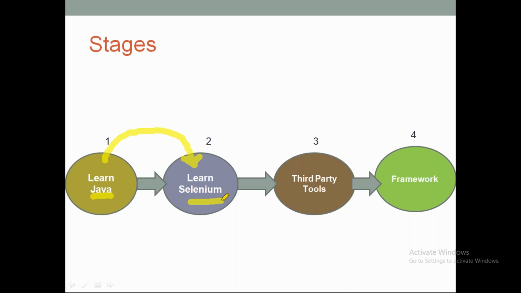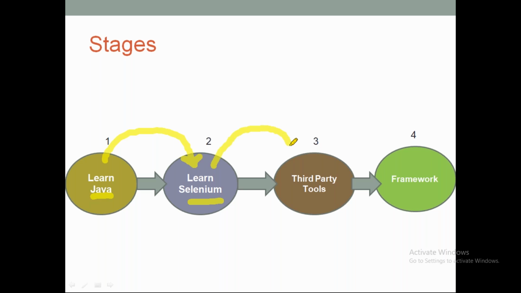With the help of Selenium, we will try to automate how to handle the web elements. So once we know how to handle the web elements: a web element can be a radio button, checkbox, drop down, link, paragraph, pop-ups, alerts, messages, anything. Whatever you see on the web page is nothing but a web element. So how to handle web elements, we will learn through Selenium.